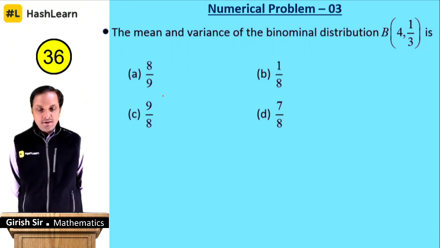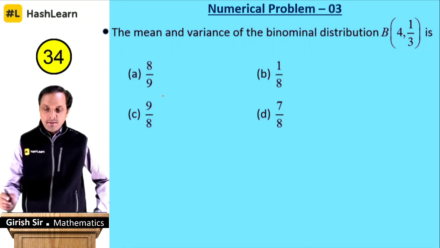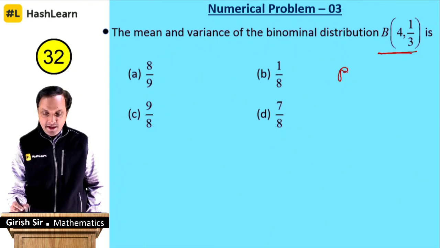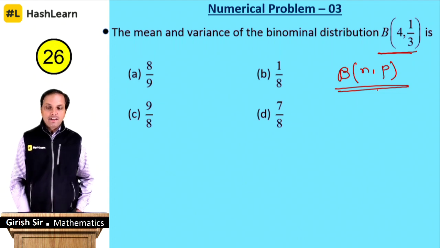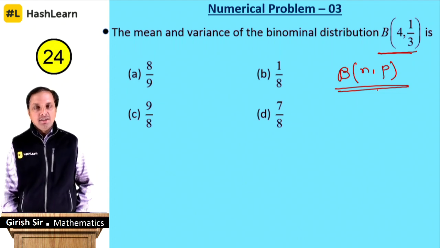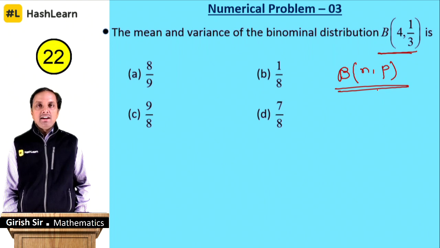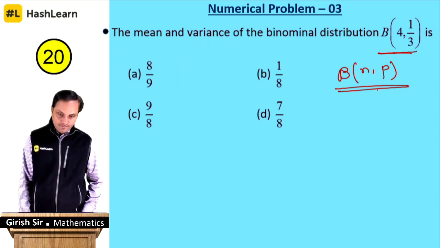Mean and variance of the binomial distribution. Make a note, this is nothing but the binomial distribution representation n comma p. When they give you terms inside the bracket, B bracket n comma p, that represents n comma p.